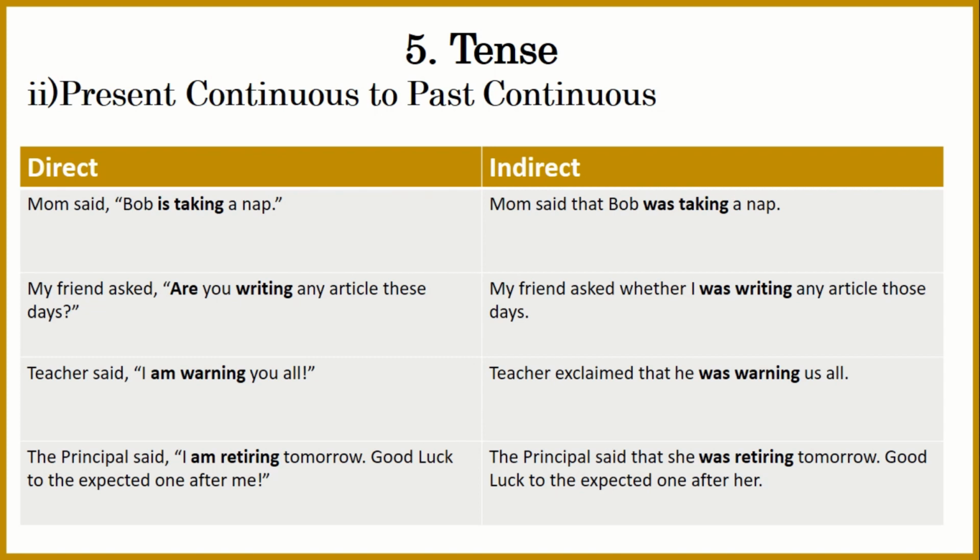So the simple thing is just to change the present continuous of the direct speech into past continuous when making indirect speech. Even if we have questions like, my friend asked, are you writing any article these days? So, what will it be? My friend asked whether I was writing any article those days. So, it's pretty simple, not rocket science.